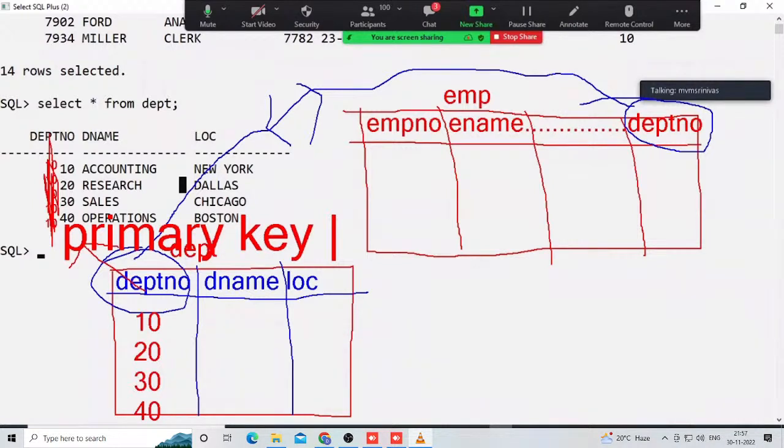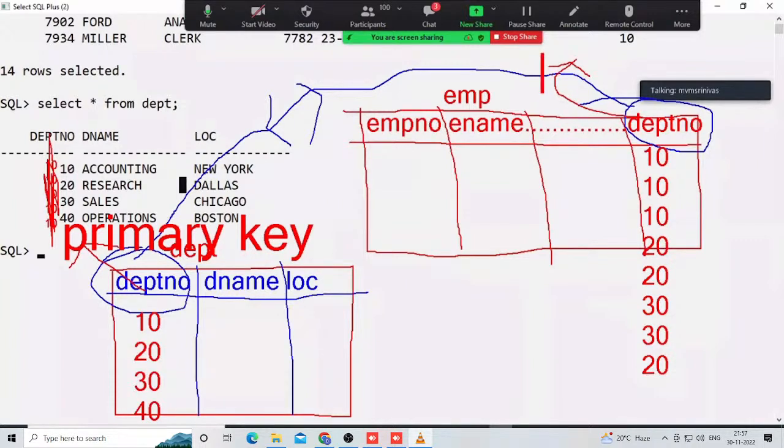Observe here. But in the EMP table, department number is not like that. Duplicate data is there: 10, again 10, again 10, again 20, again 20, again 30, again 30, like this. That's why whenever duplicate data is there in a common column, that column is called a foreign key. We will define foreign keys, primary keys, check and unique, these types of constraints, in our course.